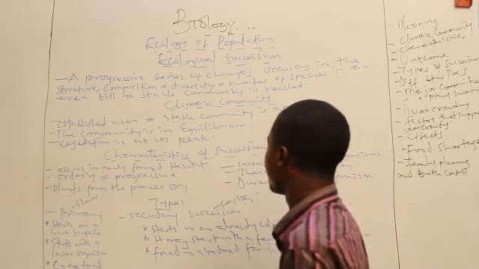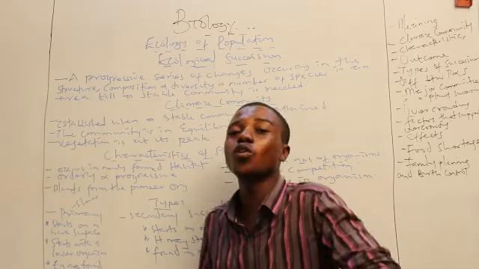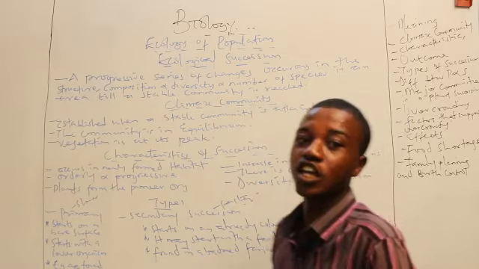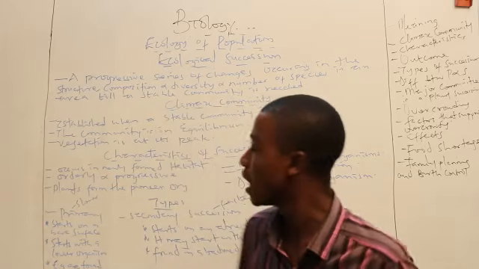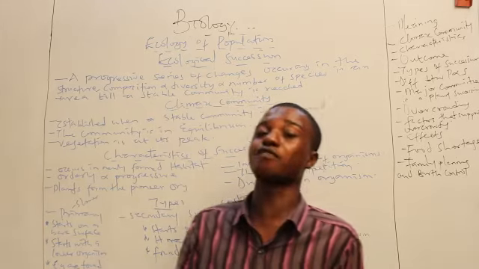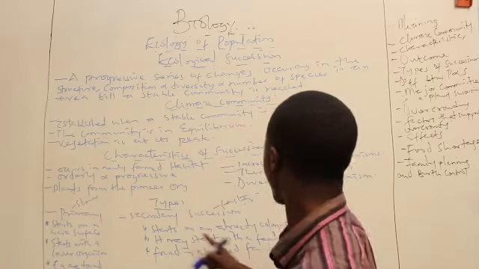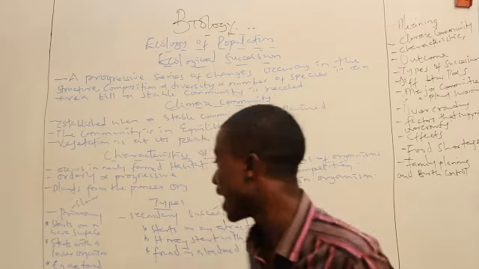Secondary succession starts on an already colonized surface. The surface has already been colonized before, then they now continue from there. Are you with me? Primary succession starts on a bare surface. Secondary succession starts on an already colonized surface.